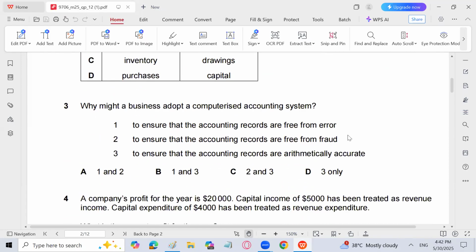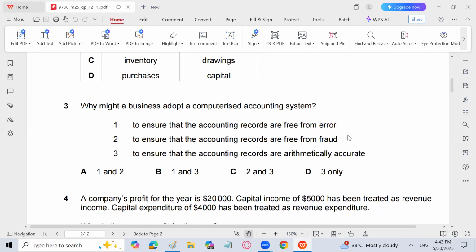Next, why might a business adopt a computerized accounting system? To ensure that the accounting records are free from errors, free from fraud, or arithmetically accurate. So the answer is D, 3 only. To ensure the records are free from error is not possible.